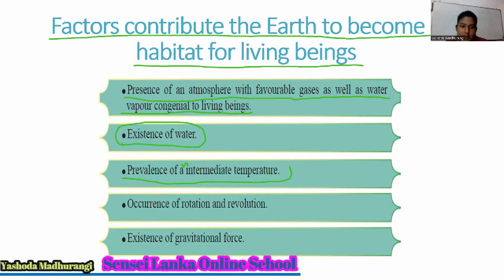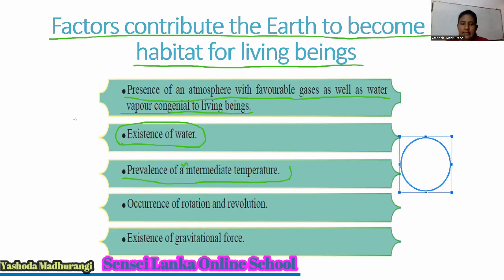Next one. Occurrence of rotation and revolution. Earlier at the beginning of the lesson, I simply explained it. What is rotation? Rotation is the movement of our planet Earth around its own axis. Wait, I will show you what that process is.